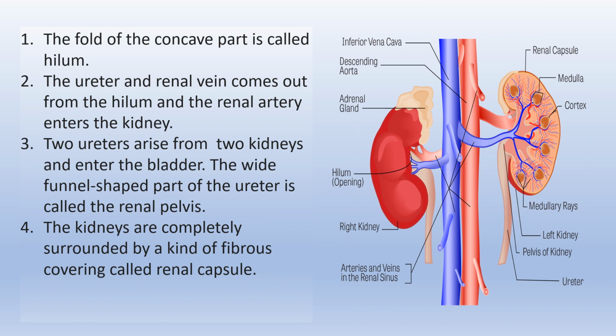The fold of the concave part is called hilum. The ureter and renal vein come out from the hilum, and the renal artery enters the kidney. Two ureters arise from two kidneys and enter the bladder. The white funnel-shaped part of the ureter is called the renal pelvis. The kidneys are completely surrounded by a kind of fibrous covering called renal capsule.